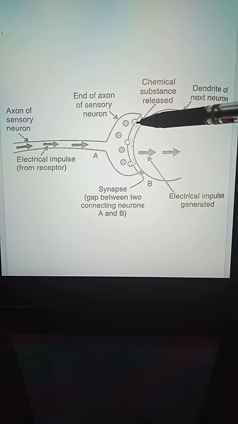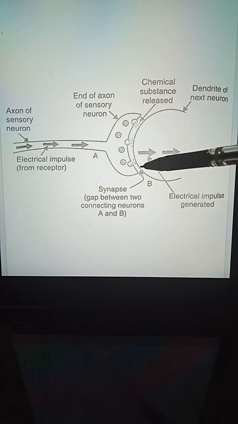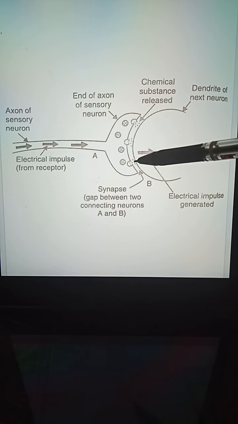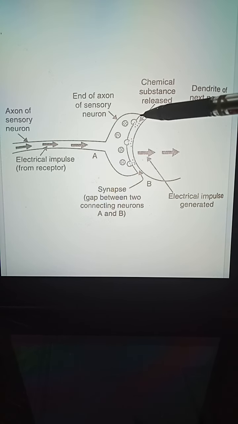You can see the chemical substance that is released; these are known as neurotransmitters.